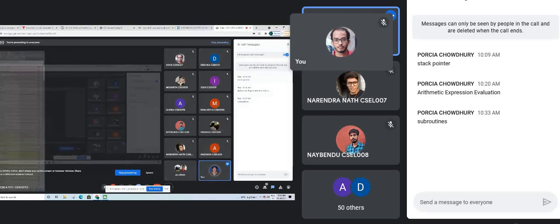Now, first we will complete subroutine 2, then we will return to the stack. So what is the top of the stack? The address of subroutine 1. So that will be popped. So now we will return to subroutine 1. We will complete subroutine 1. After completion of subroutine 1, again we will go back to the stack. What do we have on the top of the stack? The main program's address from where we have started subroutine 1. So we will pop that, and we will come back to the main program, and we will complete the main program.